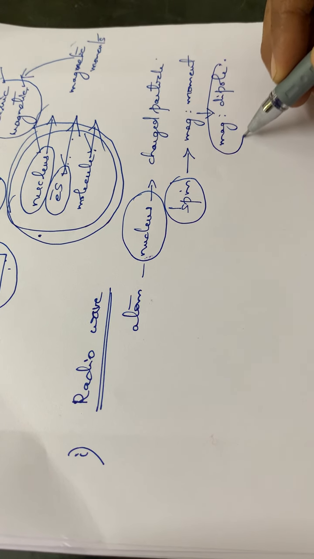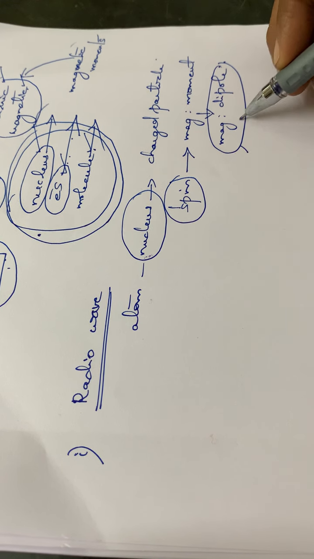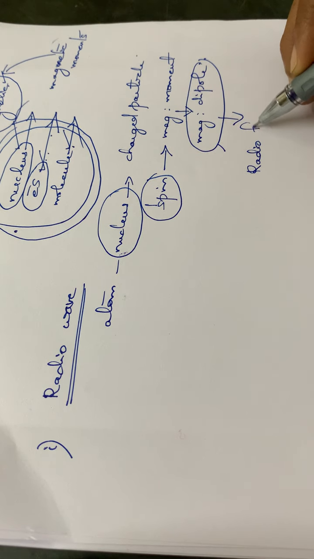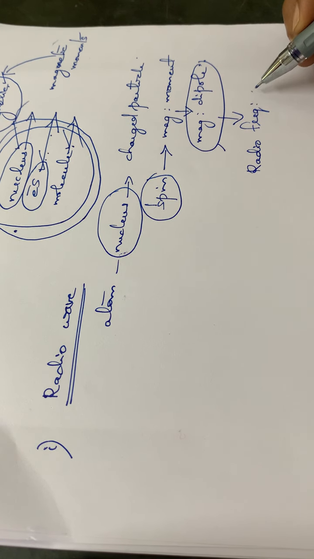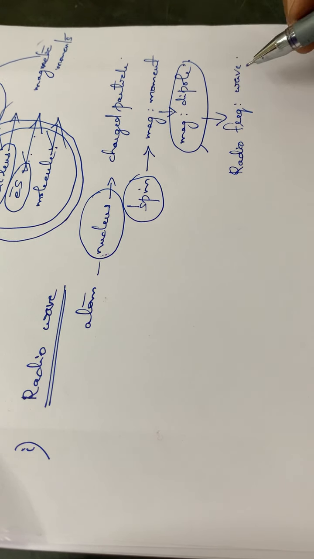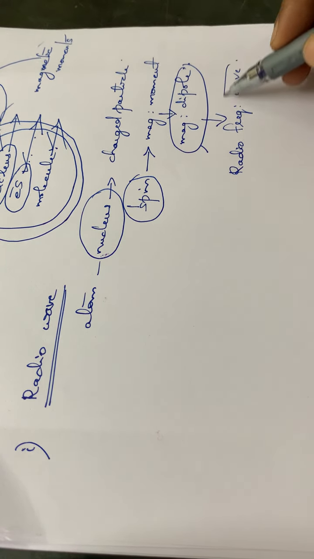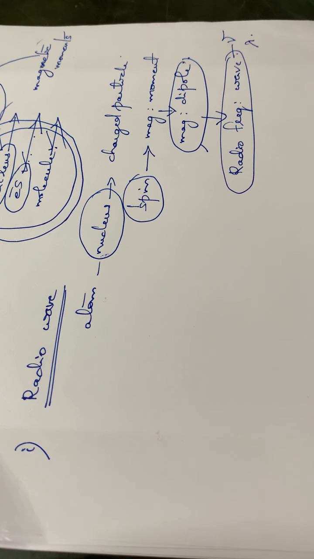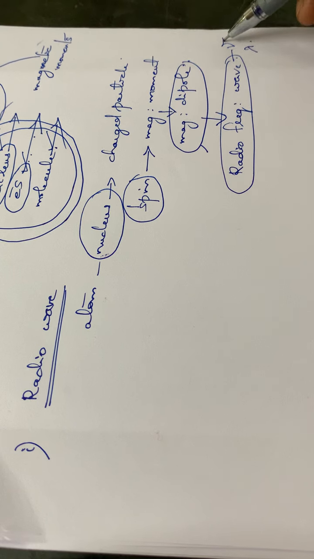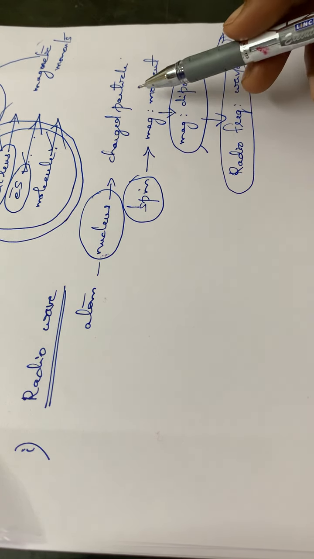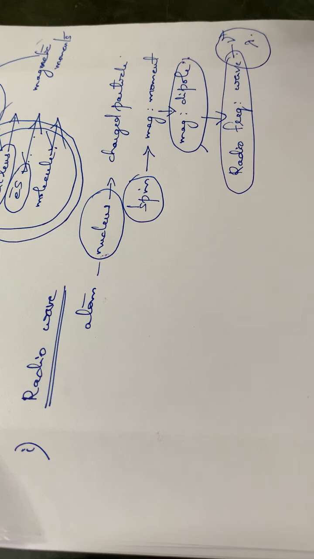This magnetic dipole will be interacting with the radio frequency waves, and it will interact only at a particular frequency or wavelength. Radio frequency waves have a particular frequency as well as a particular wavelength, and at that frequency this will interact with that particular atom.